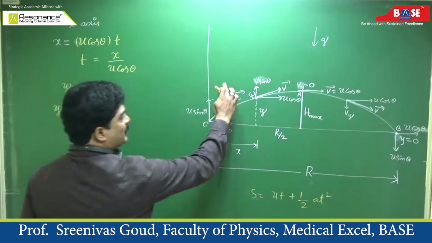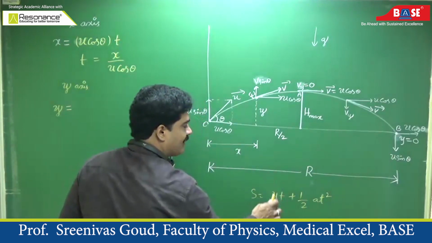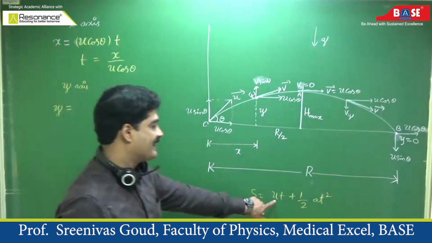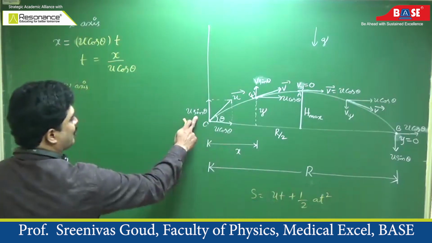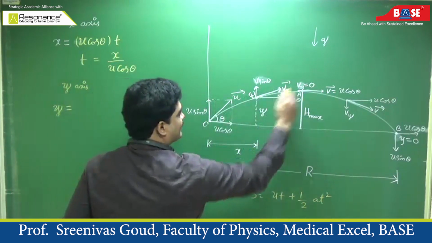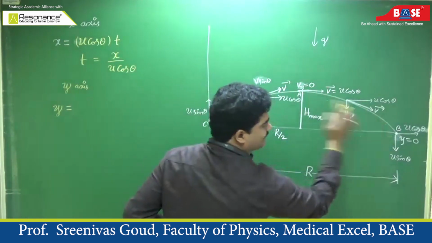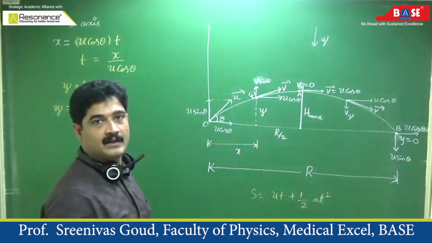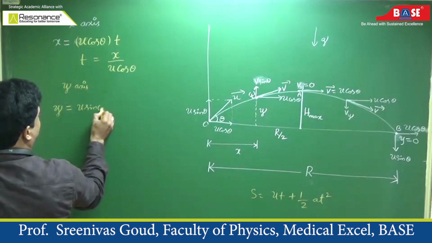Now we are discussing two-dimensional motion. Therefore, we should use the words initial vertical component of velocity instead of initial velocity. These vertical components of velocity vary from u sin theta to 0, and again from 0 to u sin theta. So the initial vertical component of velocity is u sin theta, into t.